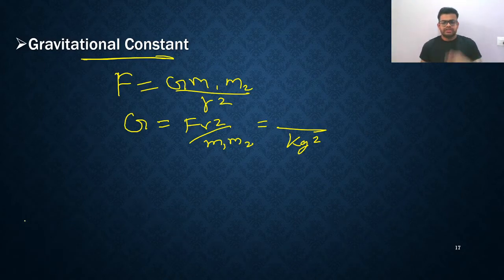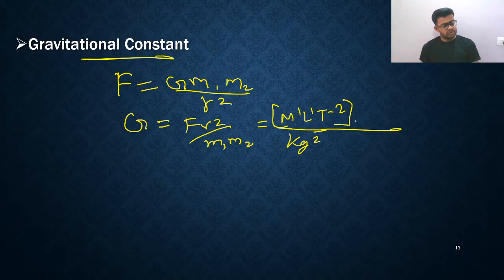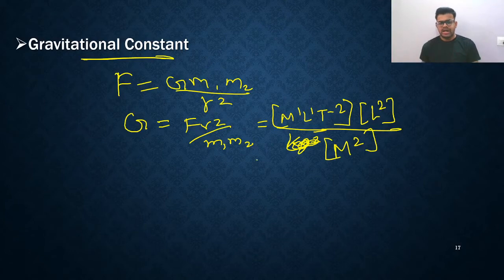Listen how. G is equal to Fr square upon m1 m2. F means M1 L1 T minus 2, right? Yes, this is the dimensional formula of force which you need to remember. After that, r square means L2 divided by kg square. Kg means mass, so mass raised to 2. Let us simplify it.